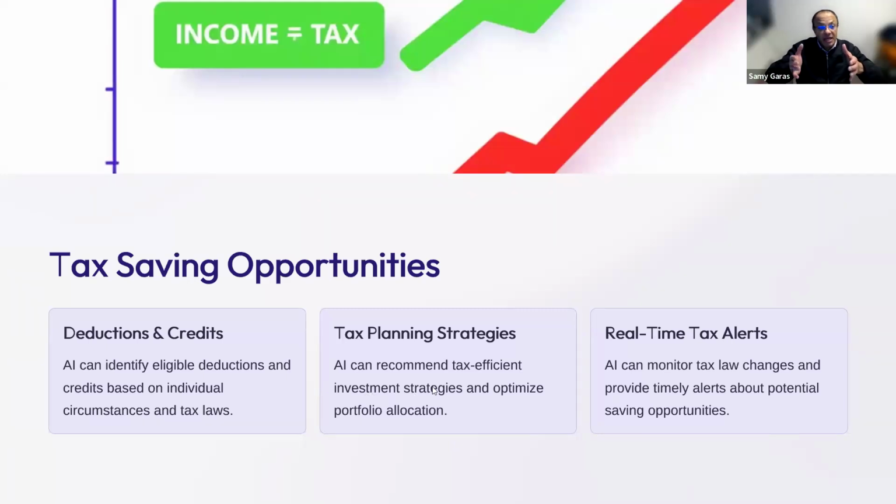So if we would like to buy a piece of property, or buy another company, or make a merger and acquisition, the AI can give us the impact on the taxes immediately. And it can even give us real-time tax alerts, monitor the changes and the impact on our income.